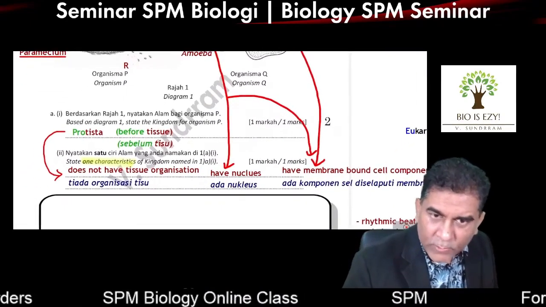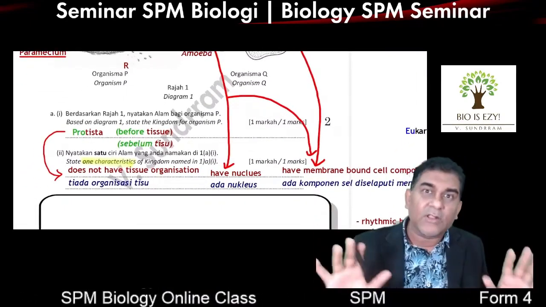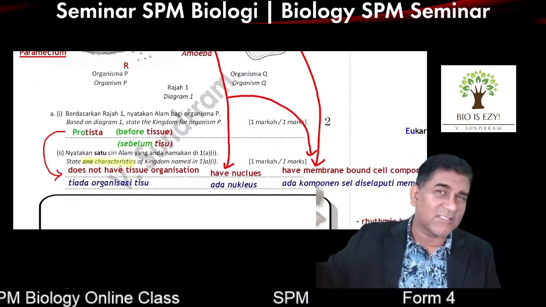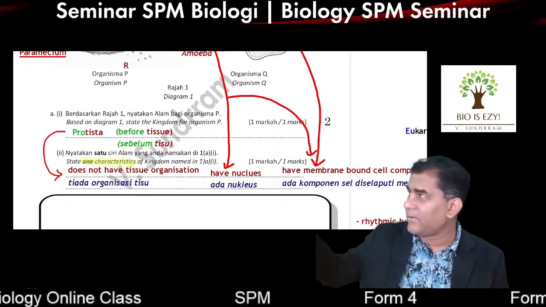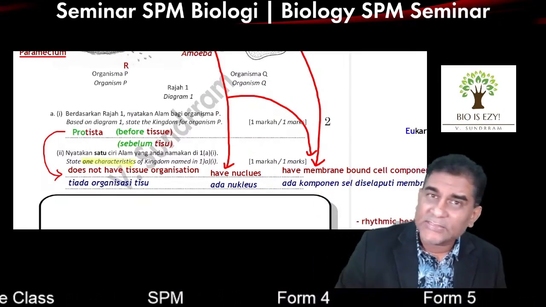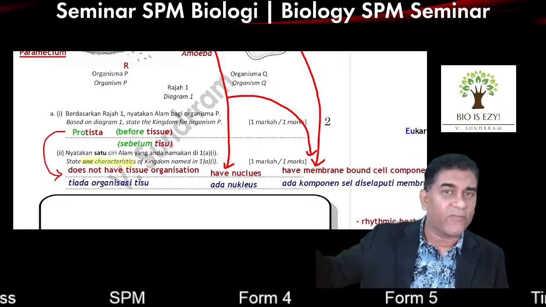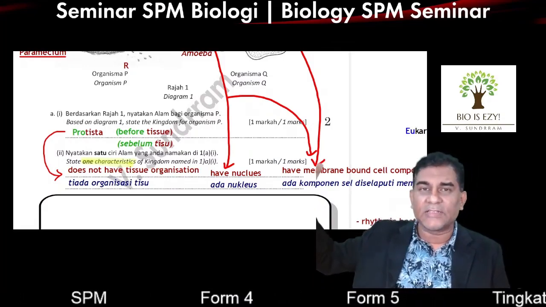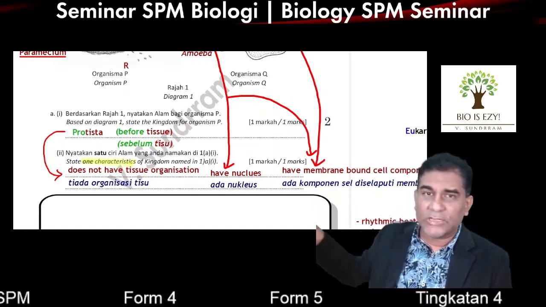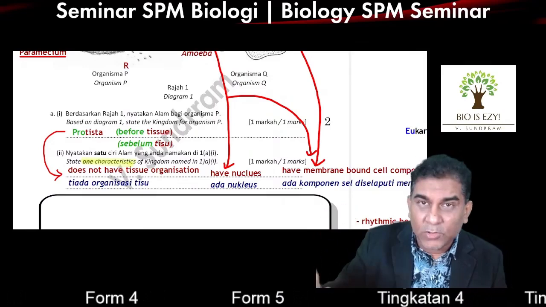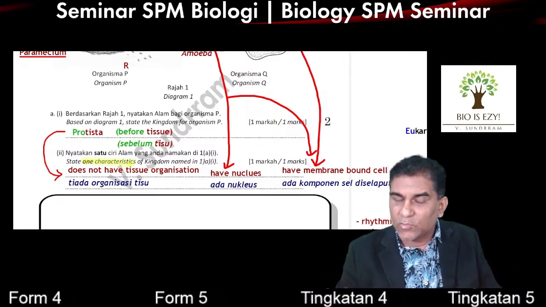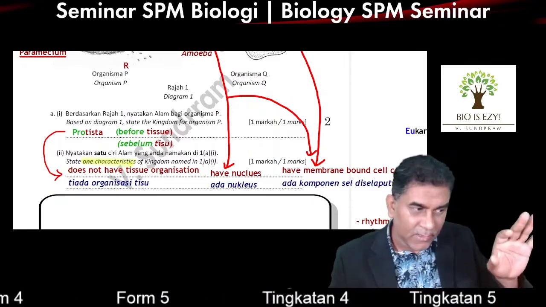Take note, I'm doing a revision of unicellular organisms. So I have created a structure question. That doesn't mean unicellular organisms are going to come as a structure question. It might be an essay question also. They can ask you question A for essay: list the characteristics of Protista, kingdom Protista. These are the answers you need to write in the essay. So I'm just reminding you, if unicellular organisms come out, these are the questions we can ask you. One of the questions we can ask you is, what's the kingdom?